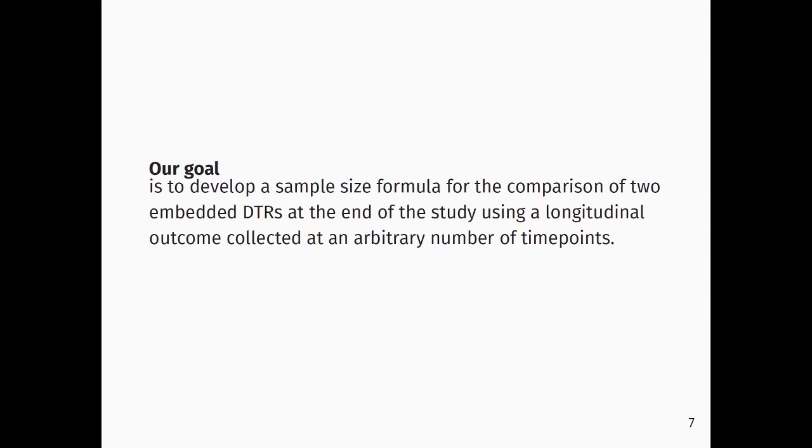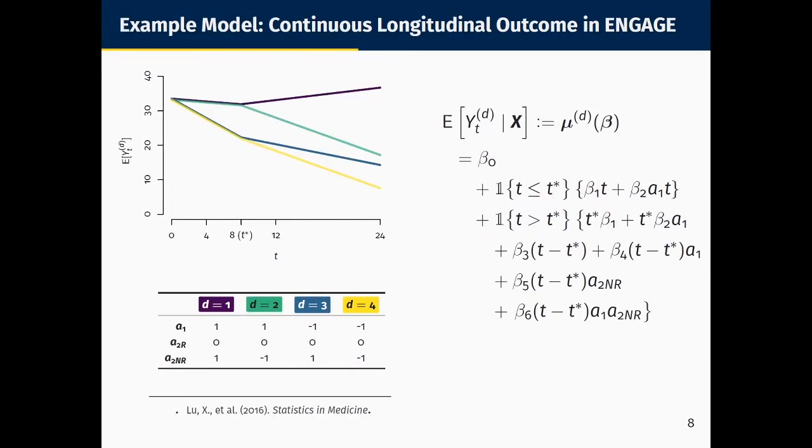Now, because sample size is chosen for a specific analysis, we have to talk about what that analysis is. Here's one way to model data in a longitudinal SMART. So this is a piecewise linear model, and this reflects the sequential nature of treatment delivery in a SMART. So at baseline, we don't expect individuals to differ by assigned treatment, so there's just one mean. Between times 0 and 8, there are two groups, one for each first stage treatment. Then after time 8, there are now four groups, one for each embedded dynamic treatment regimen.